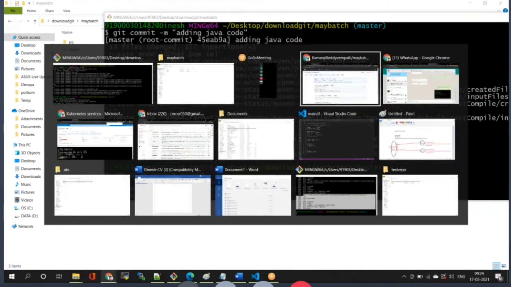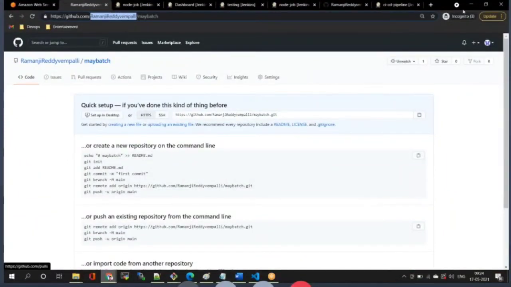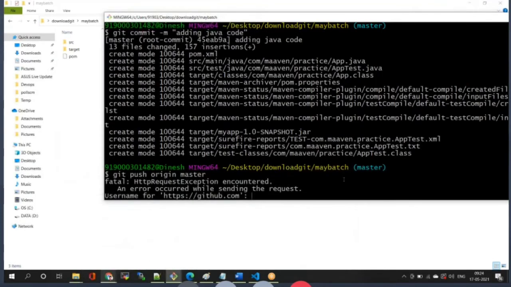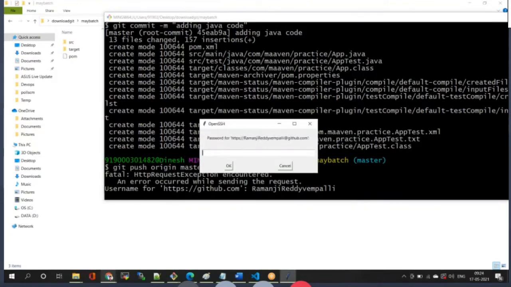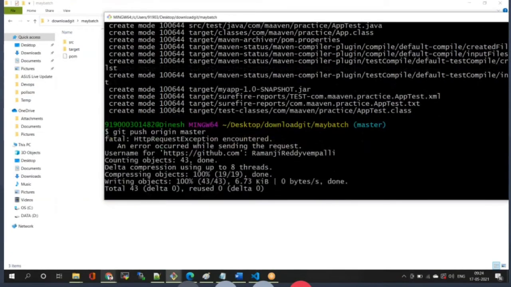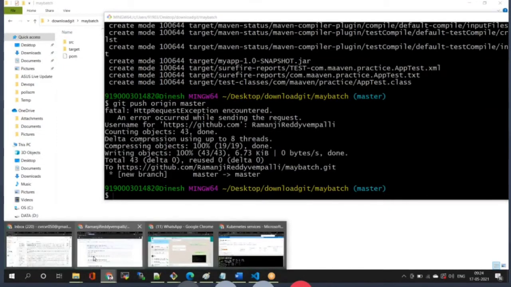When you press Enter, it asks for the email ID and password. I'll copy my email ID here as the username. Enter. Now the password. Now it is committed, you see. Now go to the front end.